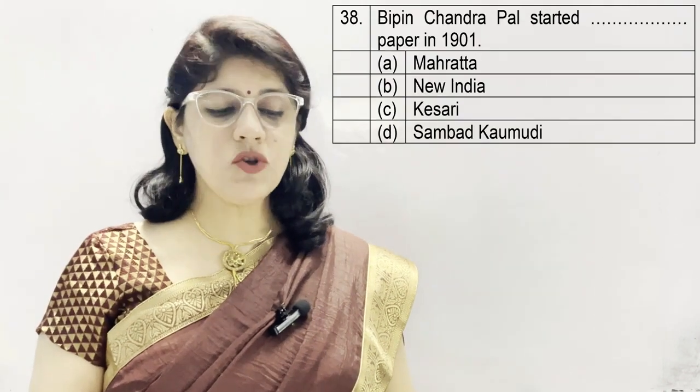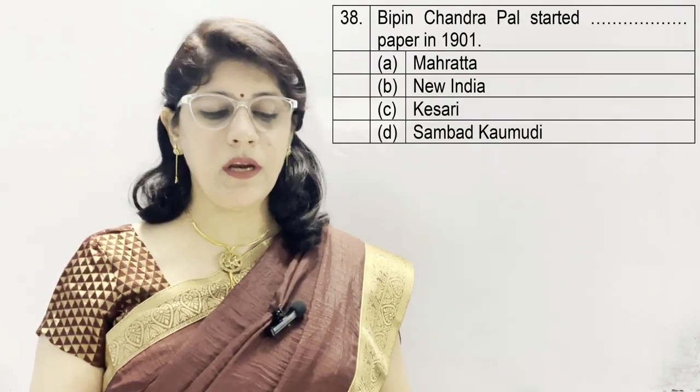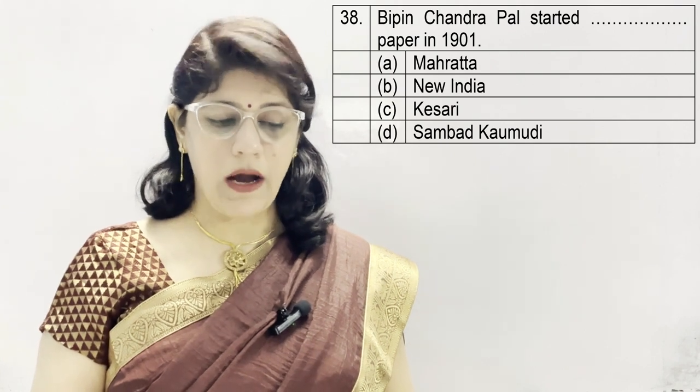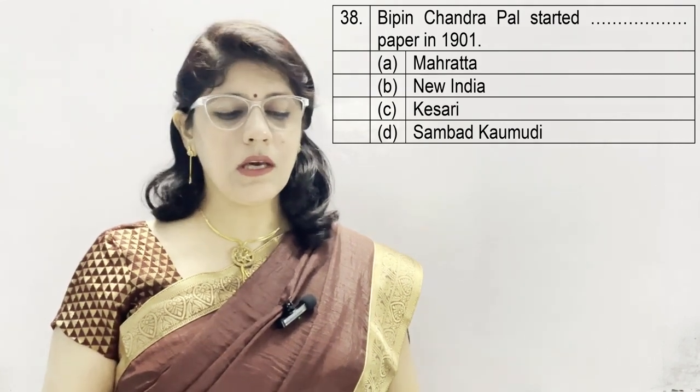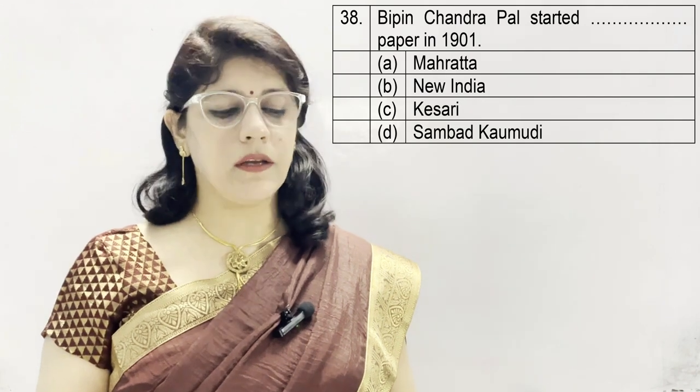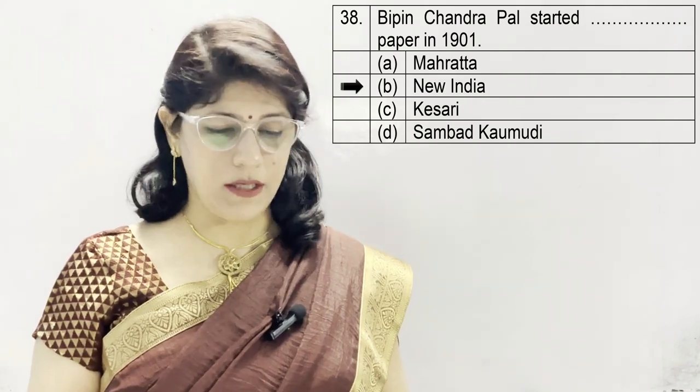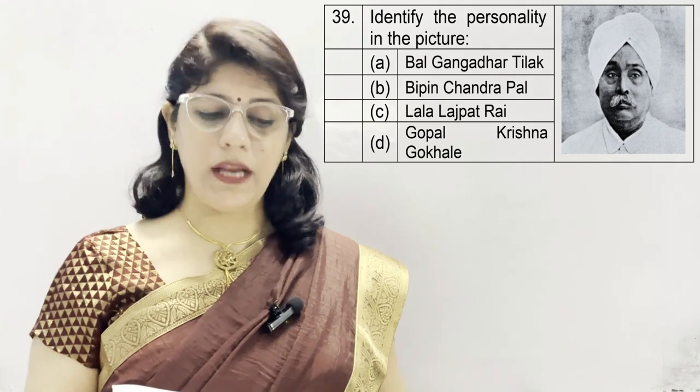Question number 38. Bipin Chandra Pal started dash paper in 1901. A. Maharatha, B. New India, C. Kesri, and D. Sambat Komedi, and the correct option is B. New India.